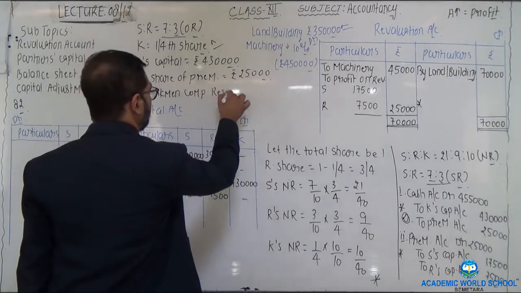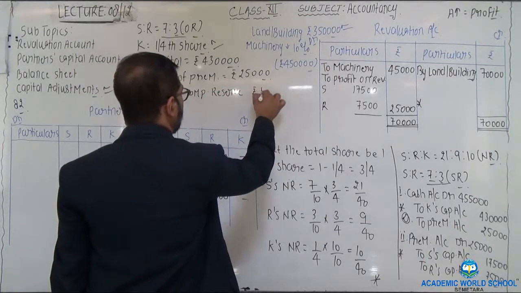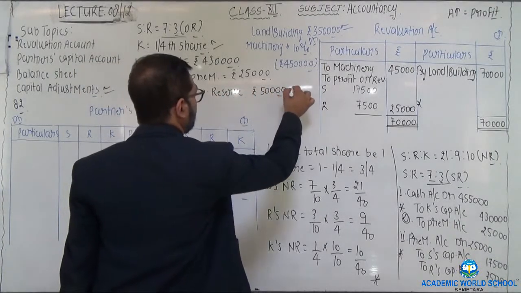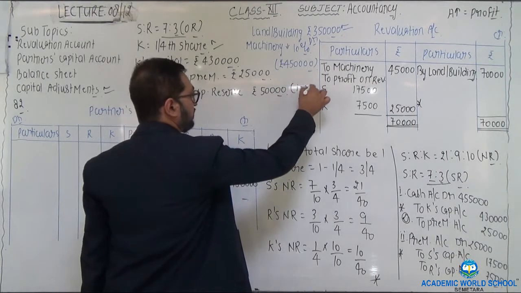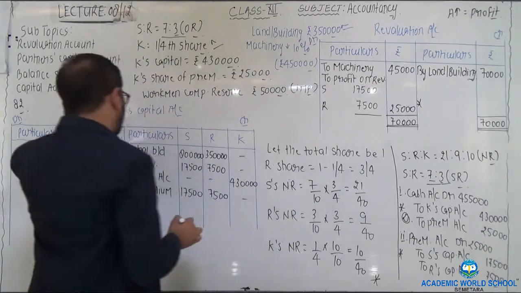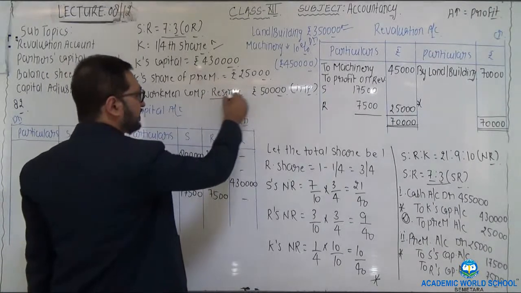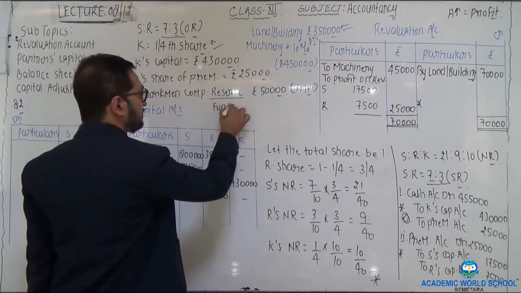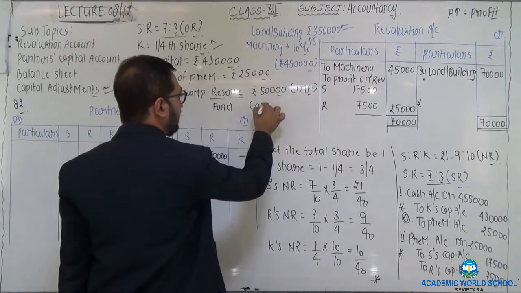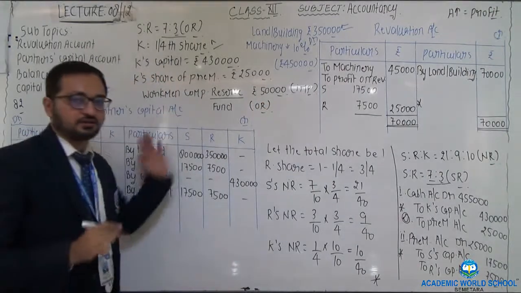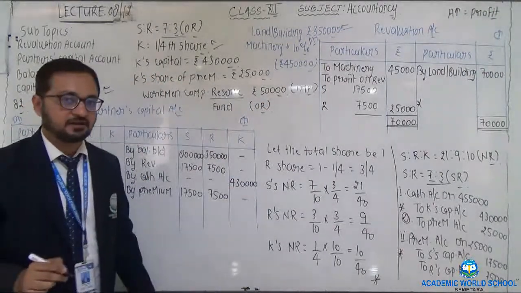Workman compensation reserve, rupees 50,000. This one is important. As we know, all the reserves and all the funds are to be distributed in the respective old ratio on the credit side of the partners' capital accounts.